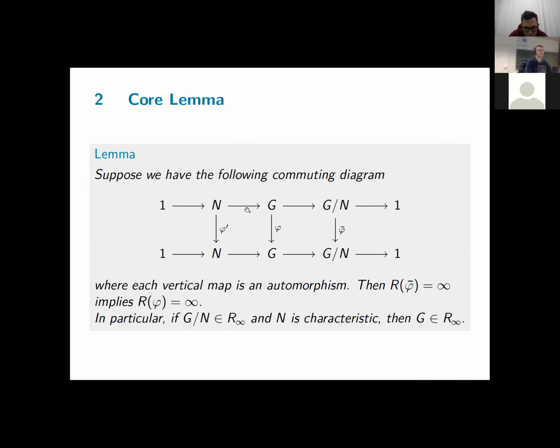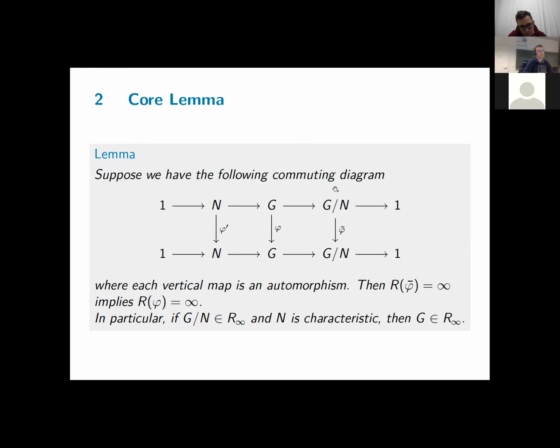So you have an exact sequence of groups, mostly a group G with a normal subgroup and its quotient. And you have an automorphism phi that respects this exact sequence, so it induces one, phi, on the subgroup N and thus also one on the quotient. If you are in this situation, then if the induced map on the quotient, phi bar, has infinite Reidemeister number, then also the map phi on G itself has infinite Reidemeister number.